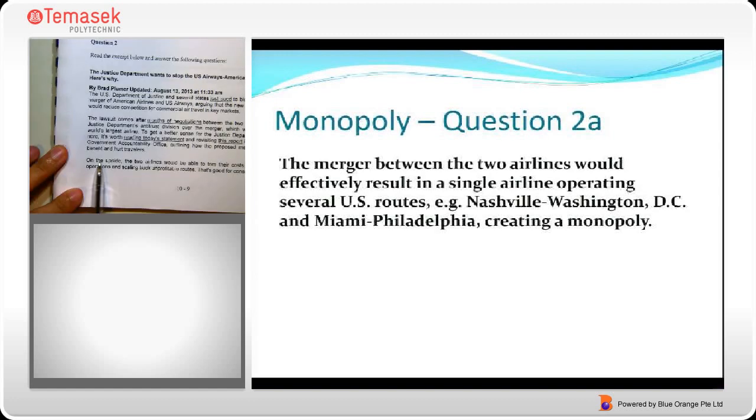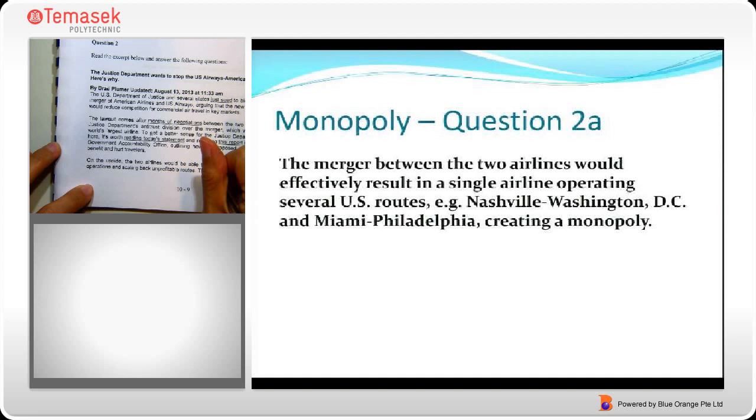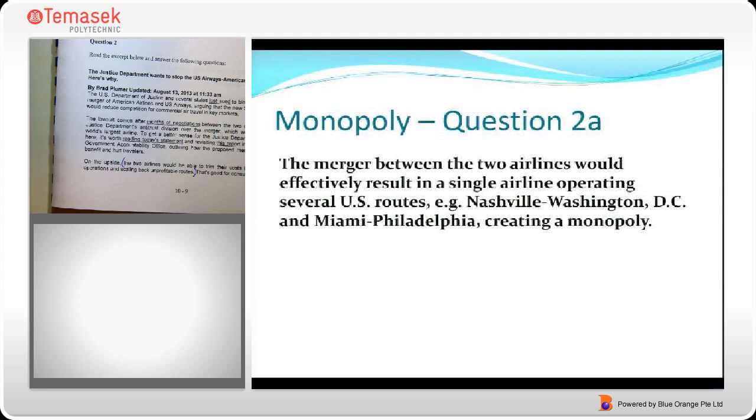On the upside, the two airlines would be able to trim their costs by streamlining operations and scaling back unprofitable routes. That's good for consumers.